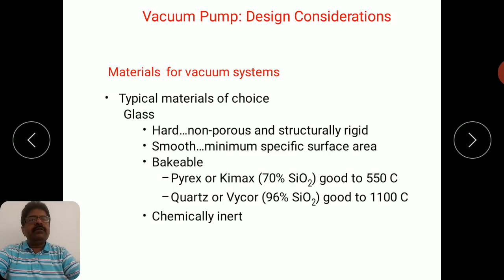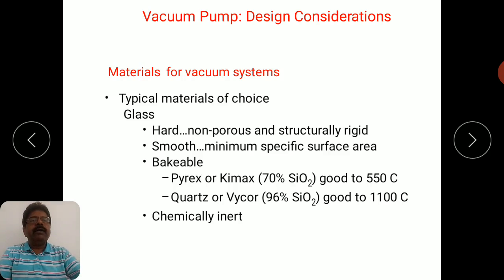Then the surface of the glass is smooth, which means it has minimum surface area. What is the advantage of minimum surface area? When a component has minimum surface area, fewer gas molecules will be adsorbed on it, and therefore the gas load will definitely be reduced.